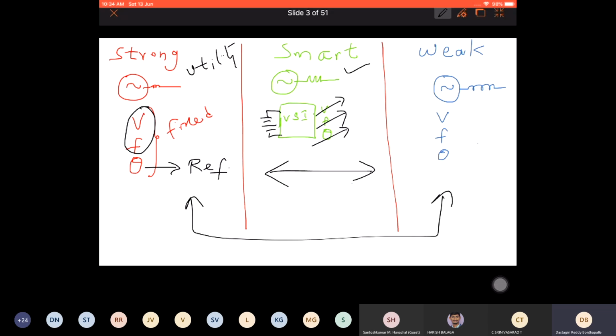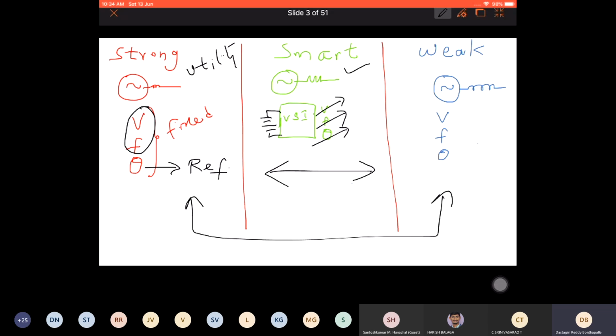So how to do that? That is why the title in the brochure says battery energy storage for seamless transition of AC grids. That is another way I can say the title. So we are going to use this smart guy to make these two, one of which is strong and one is weak, interact with each other. I mean the plug in and plug out.